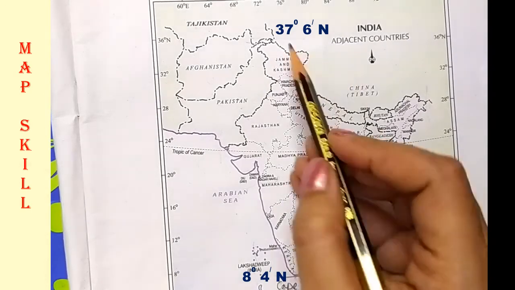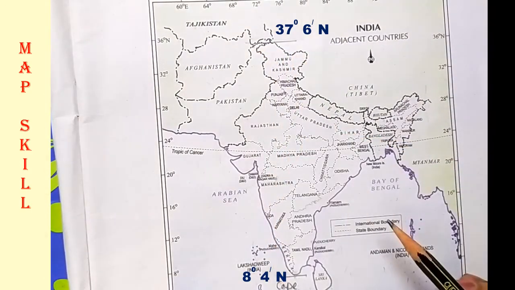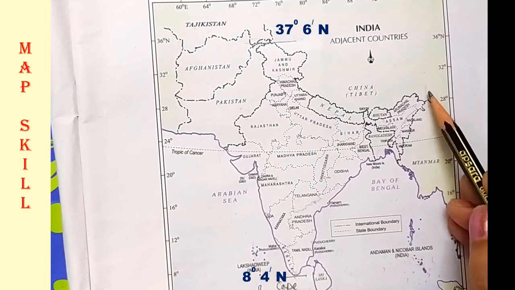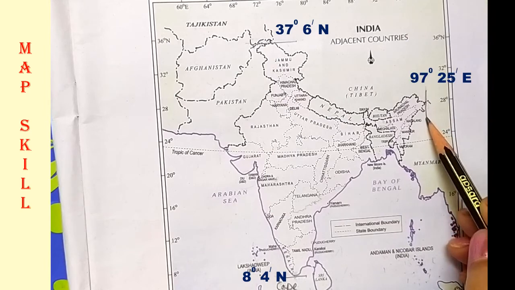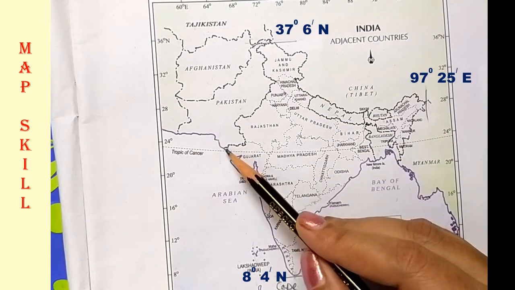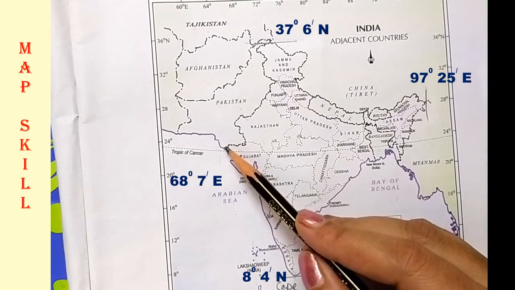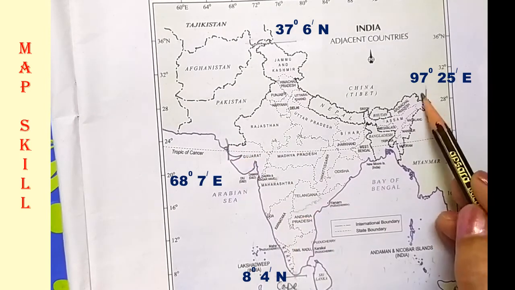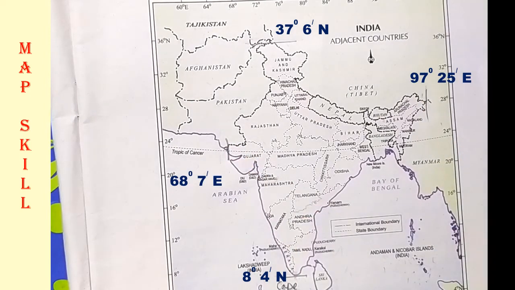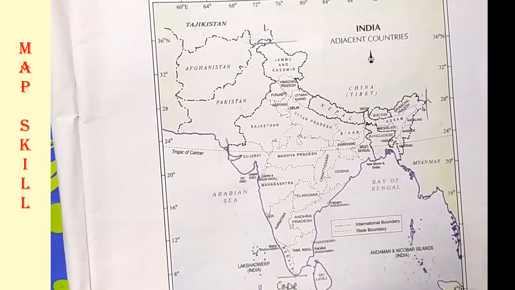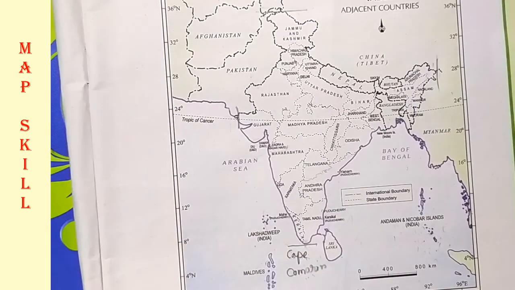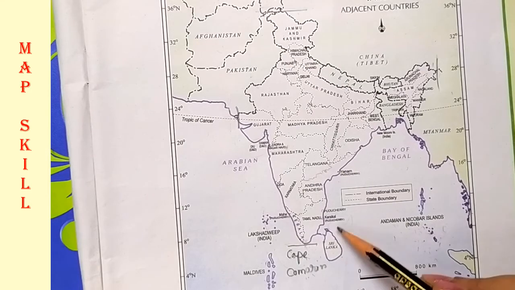So draw a horizontal line for the latitudes. Next one, the easternmost and the westernmost longitude in degrees. The easternmost longitude is 97 degree 25 minute east and the westernmost longitude is 68 degree 7 minute east. Horizontal line for that. Next one, the place situated on the three seas, and it is Kanyakumari, or instead of Kanyakumari we can say Cape Comorin. Next question is the strait separating Sri Lanka from India, and you know it is Palk Strait.